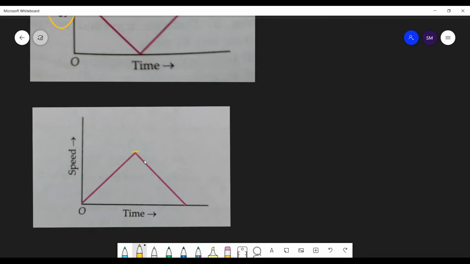What happens if I drop a ball on the floor? It will bounce a little. So this ball is bounced from here.